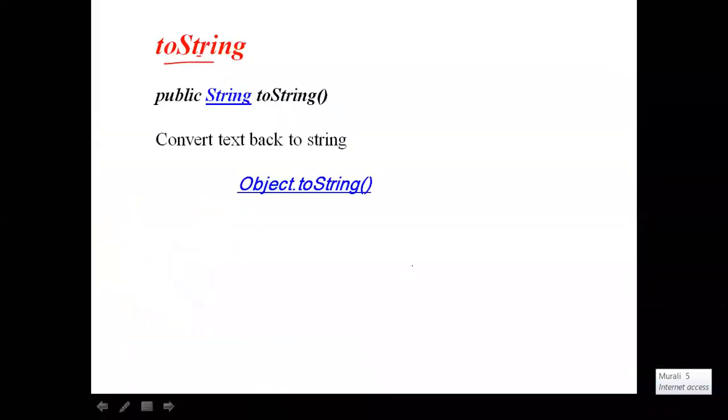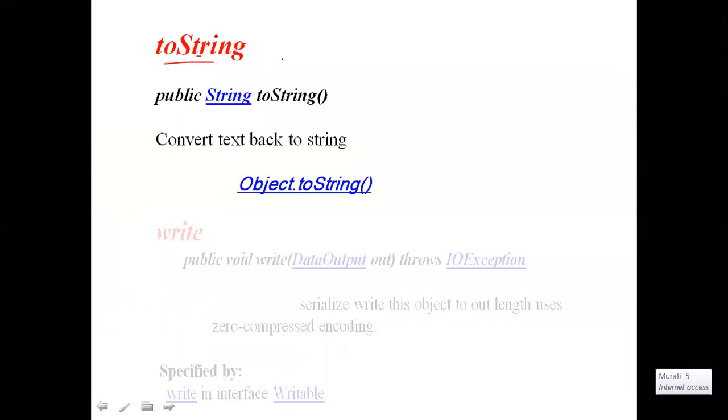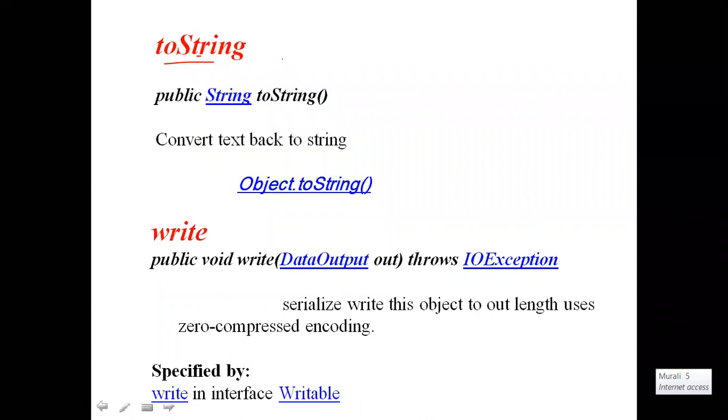Sometimes in the program we need to convert the text to a string. How do we do that? We use the toString method to convert the text to a string. Next, the write method. We already know about this one, as it is declared in the Writable interface. What is the use of this write method? To implement serialization, we use this write method.